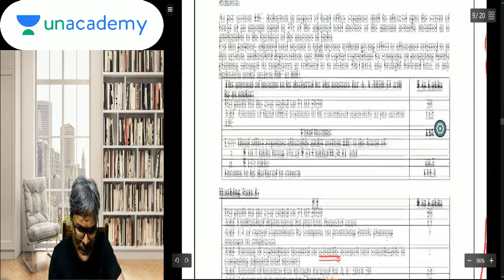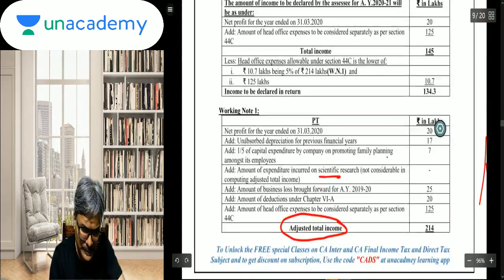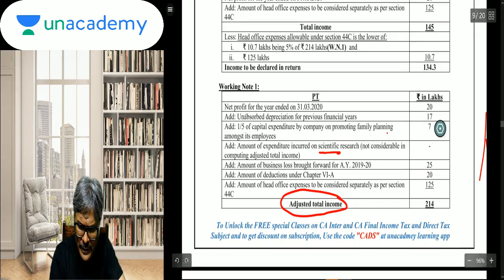So in that context, students, the amount of the brought forward loss 25, deduction under Chapter 6A, again added back, and obviously whatever you have debited as the HO expenditure, even that will be required to be added back. Therefore you will be getting the adjusted total income, which is 214. This is your adjusted total income, students, which is 214.